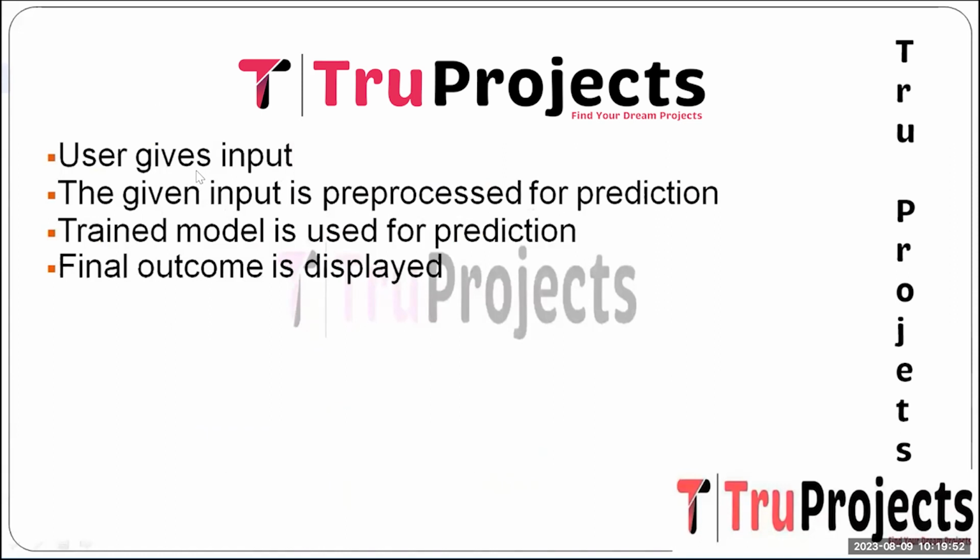Here we build a class as a web interface where the user provides the input data to it. And the next step is the given input is pre-processed for prediction. The input data undergoes pre-processing similar to the trained data, ensuring it is suitable to the format of the model. And the next one is the trained model is used for the prediction. The pre-processed input data is fed into the trained model for the prediction. The model evaluates the input and makes the prediction about its classification.